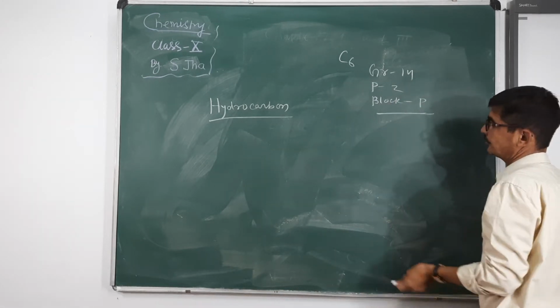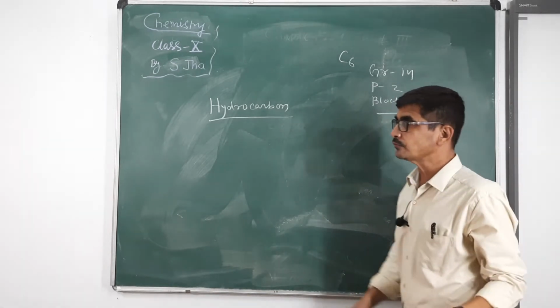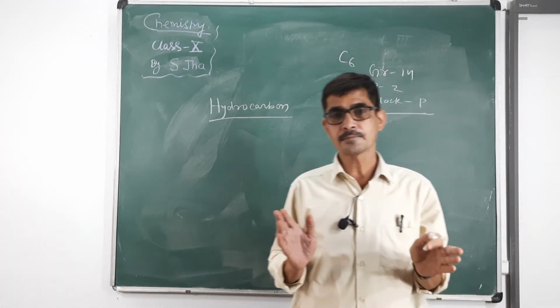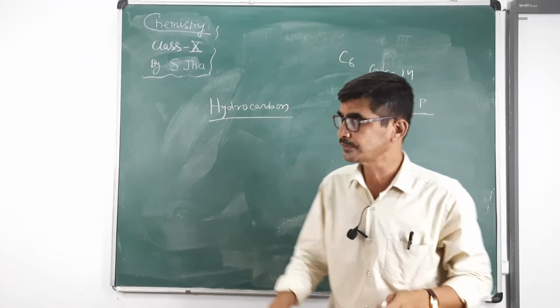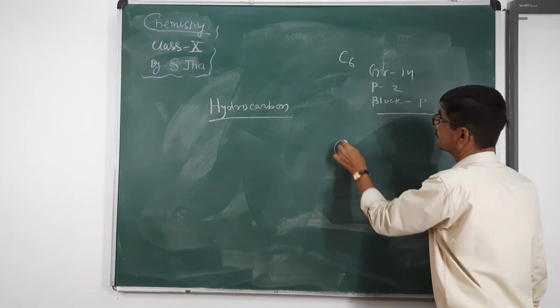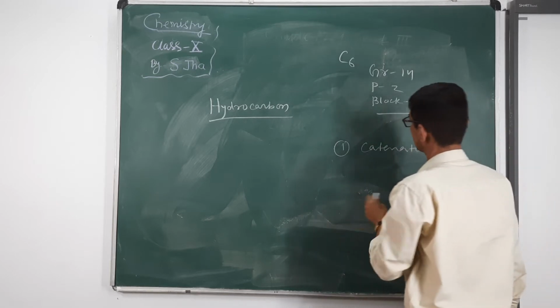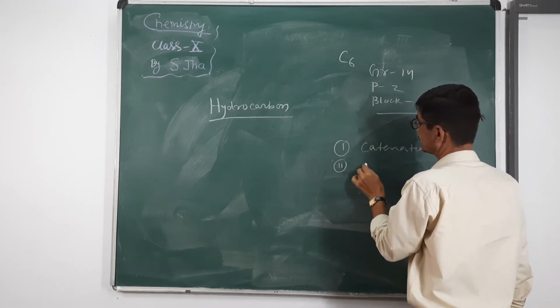Group 14 element. Now carbon forms maximum number of compounds due to two reasons. Number one is called catenation. Number two is called tetravalency.